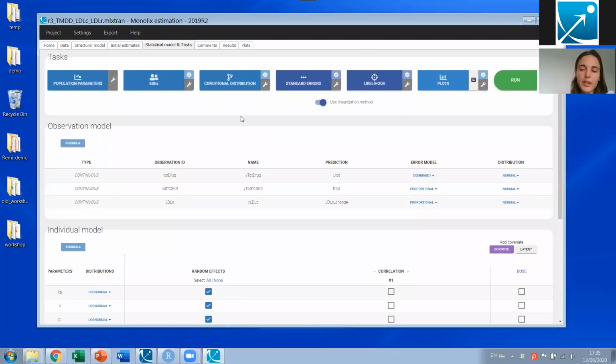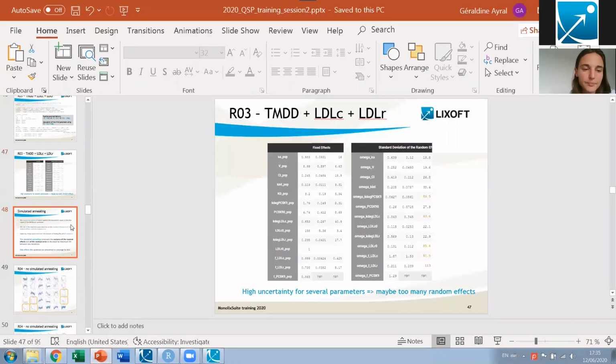And in Monolix, we have a strategy to improve the convergence that is called simulated annealing, and I'm talking about it because in this situation, it is important. So to explain this in more detail, I will go back to the slide.